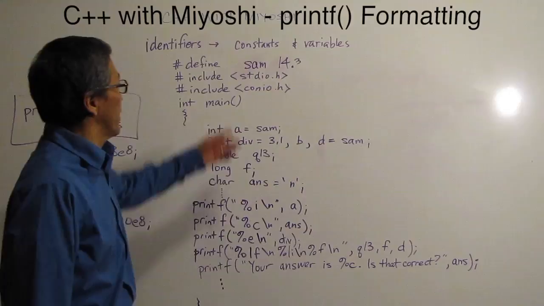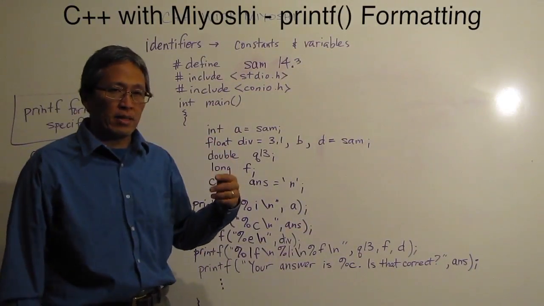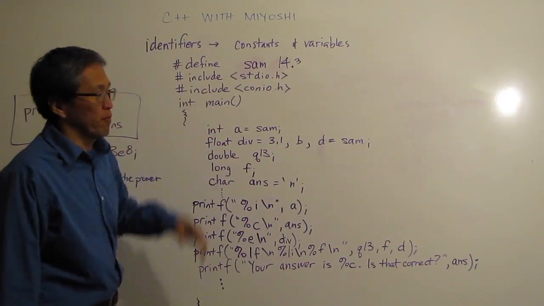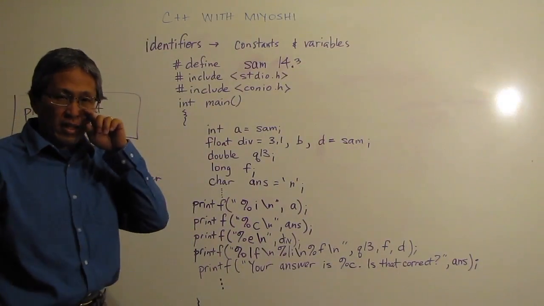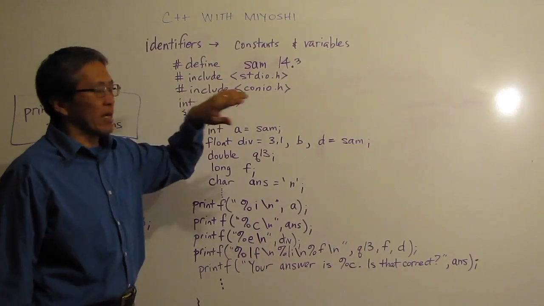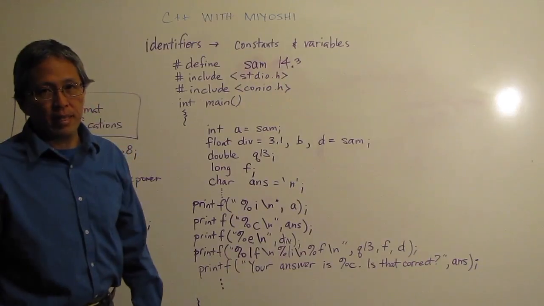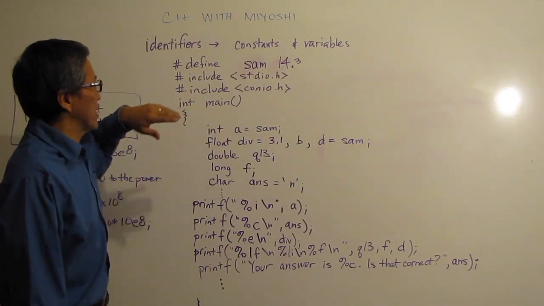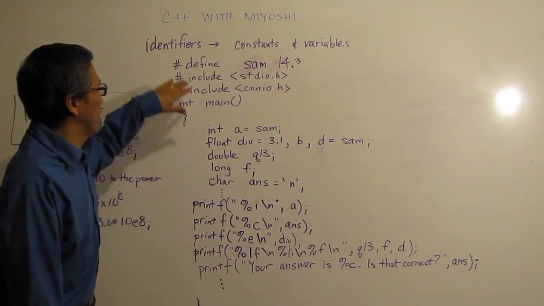Today we're going to talk a little bit more about constants and variables, or identifiers, and I just wanted to talk to you a little bit about a couple different things, outputting and this little thing called pound define. Now, if you look online, and you should probably look online to see other people's code, you'll see the pound define sometimes, and here I have pound define SAM 14.3, and what that does is not really a constant, but it kind of acts like a constant every once in a while, or people use it as constants.